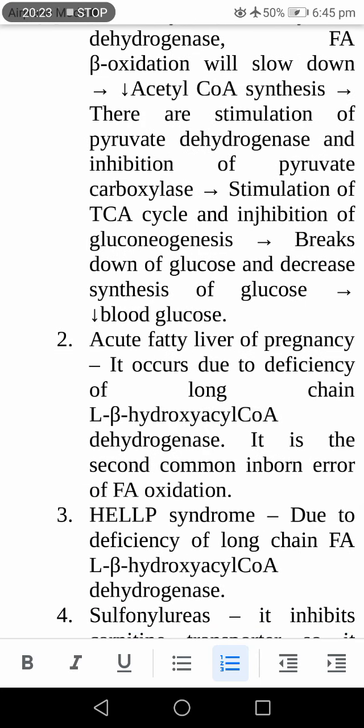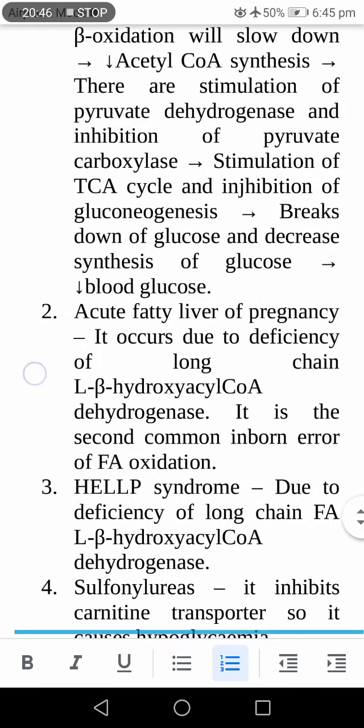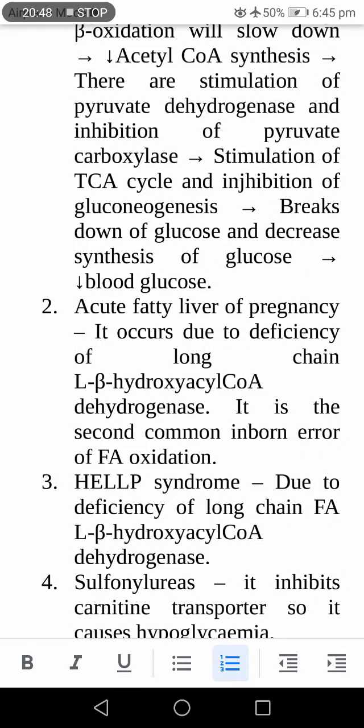Next common disease related to beta oxidation is acute fatty liver of pregnancy. It is again due to the deficiency of long chain L-beta hydroxyacyl CoA dehydrogenase.